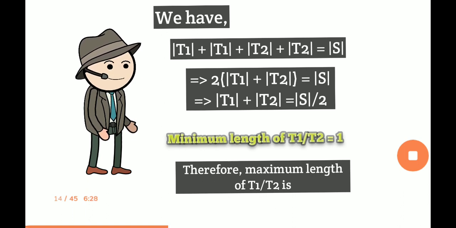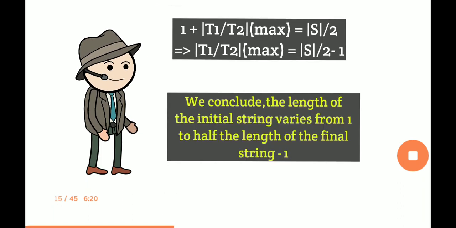The minimum length of the string T1 or T2 is equal to 1. That has been provided in the constraints. So what can be the maximum length of T1 or T2? Substituting the minimum length of T1 or T2 as 1, we obtain the maximum length of T1 or T2 to be half the length of the new string S minus 1. We conclude from all these observations that the length of the initial string T1 or T2 varies from 1 to half the length of the final string minus 1.